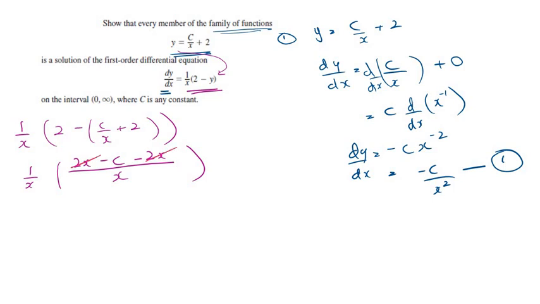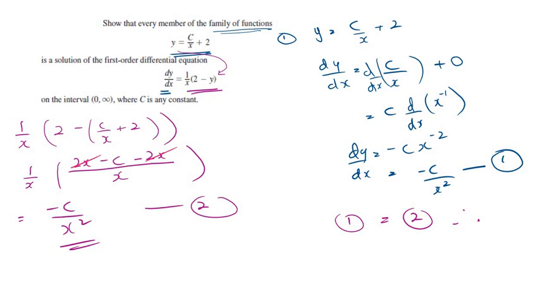So then we have minus c over x squared, which is equal to 2. 1 is equal to 2. Therefore, we confirm that this is a solution for this first order equation, dy over dx equals 1 over x times 1.